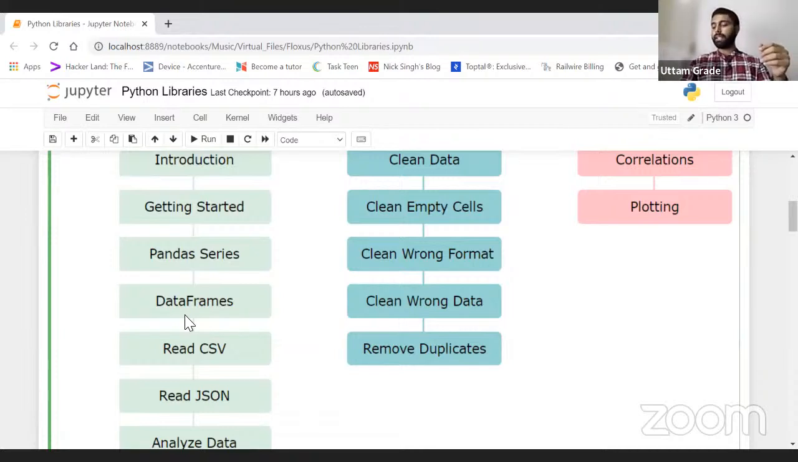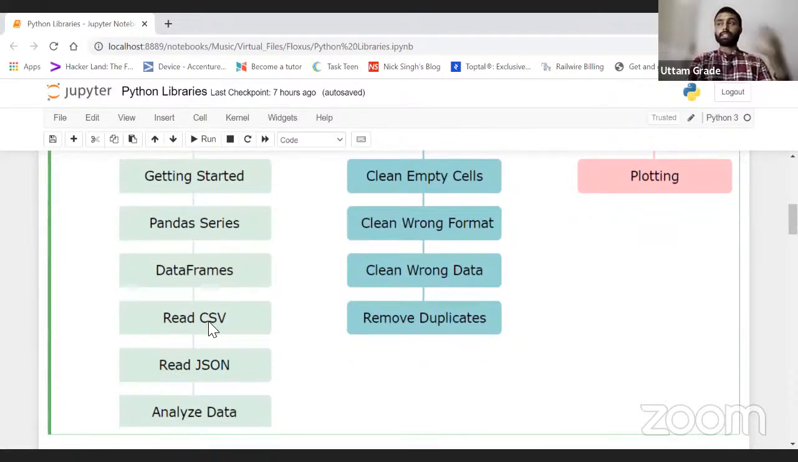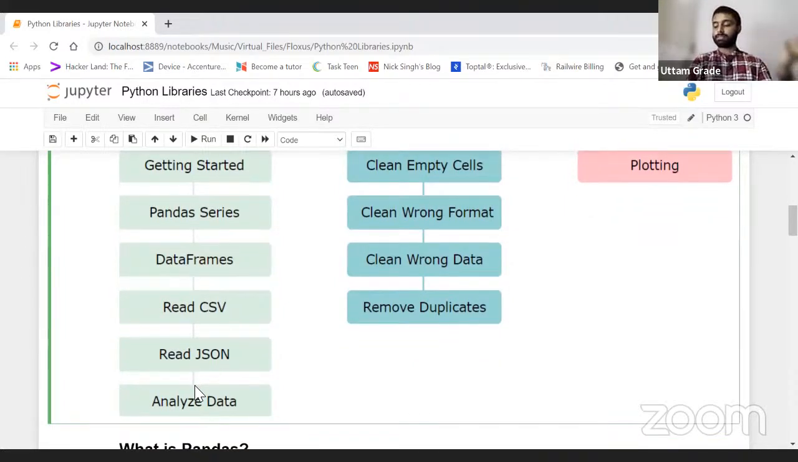Understood. Yes, wherever data is arranged in the form of rows and columns. Yes, correct. Now, the pandas library can be used for reading a CSV file, reading a JSON file, right?